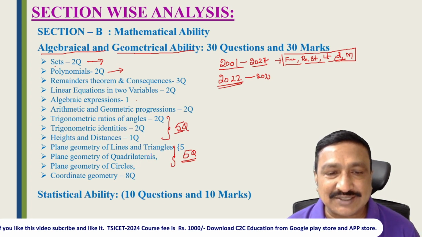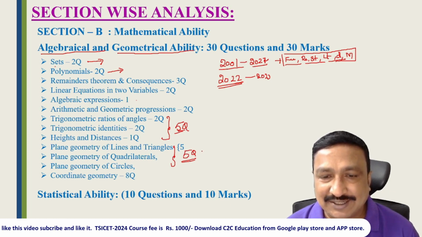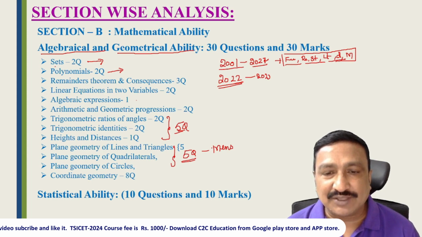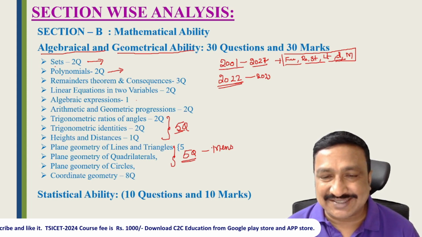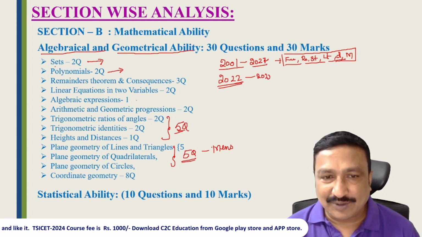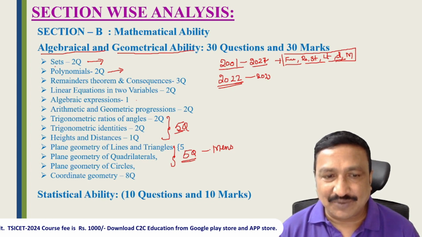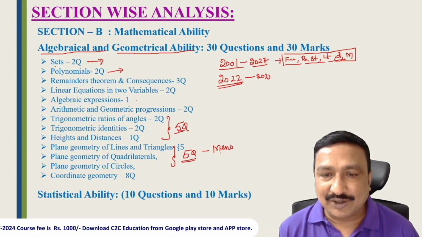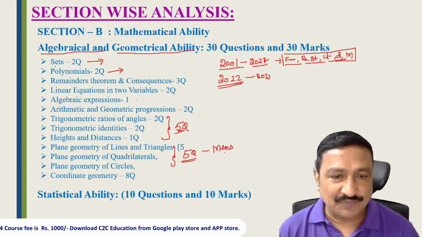Sometimes instead of asking pure geometry, they are asking mensuration questions also. So mensuration is one of the very important topics in the ICET exam. So you can get 7 questions in arithmetical ability and 3 questions in data sufficiency. And if they don't give questions from geometry, then you can see the mensuration questions. So here we can see 5 questions.